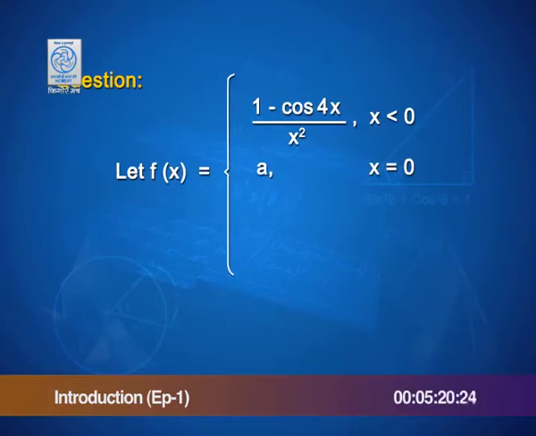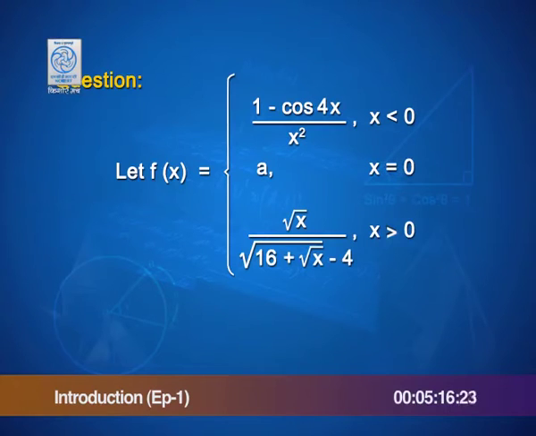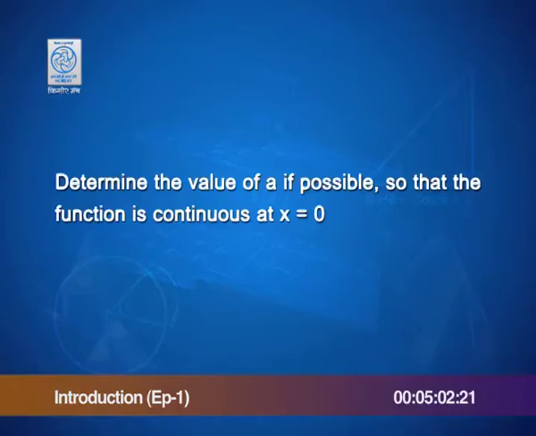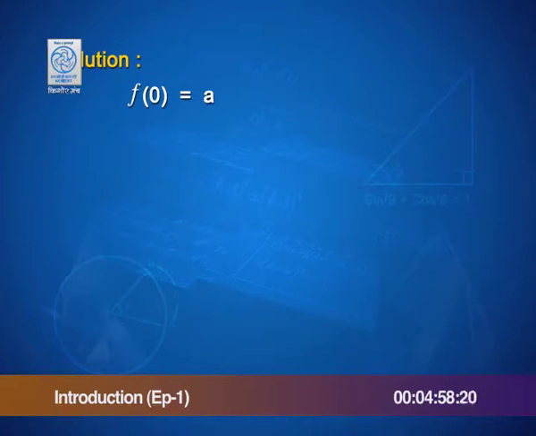For x less than 0, it is a trigonometric function, right? For x greater than 0, you have irrational factors. And what do we do when you see an expression like that in terms of evaluation of limits? We use rationalization. So, we are going to bring up both the methods as we go further with the solution. Very first thing, f of 0 is a, that is very clear, defined, let us put that at rest.